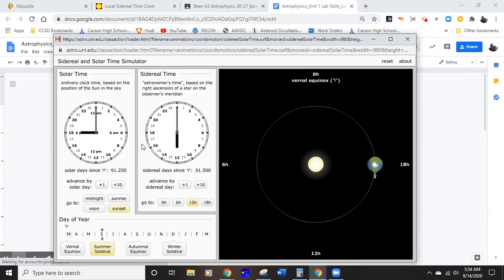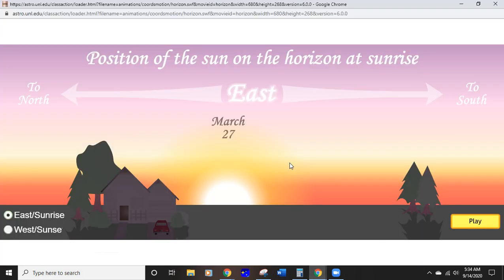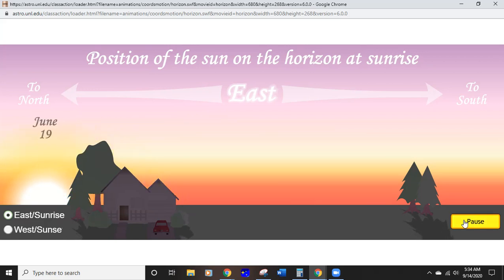Let's hit play and stop it. Boom. Okay, we're close. On June 20th, it's going to rise about the northeast. This will be the longest day of the year in the northern hemisphere.